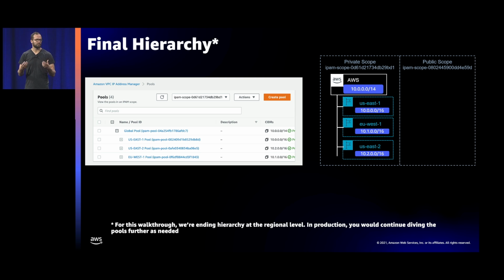In a normal environment, you will continue the hierarchy further, right? So for the sake of an example, I'm stopping the hierarchy at the regional level, but you would continue subdividing it however you want, maybe based on environments or business units, whatever you want.